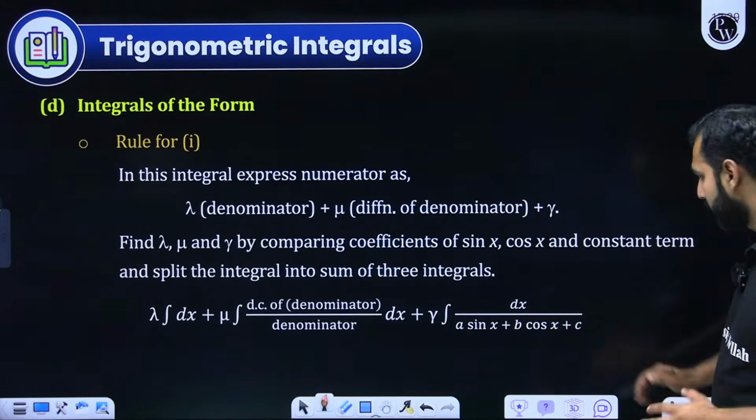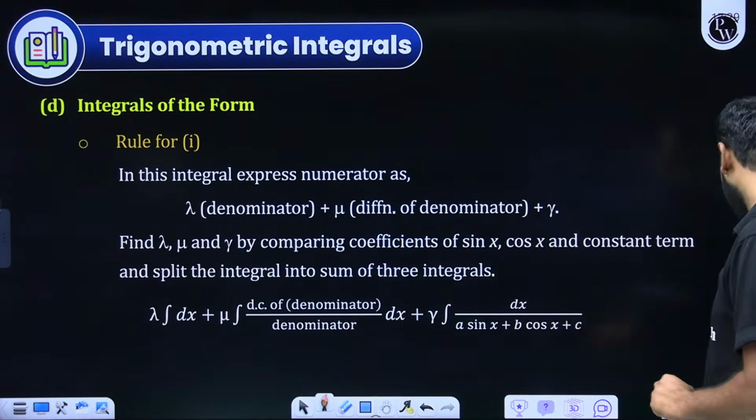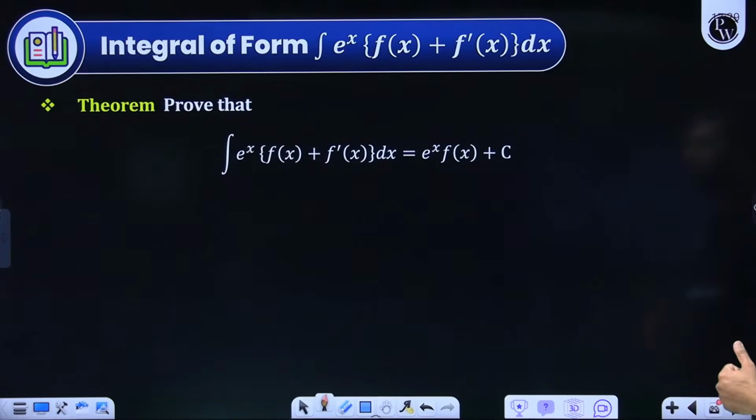I hope you have understood it. And again, the quadratic upon quadratic kind of approach is being used, and with that you write the final answer. Next one. This is what we have already discussed. Now moving ahead with this one.